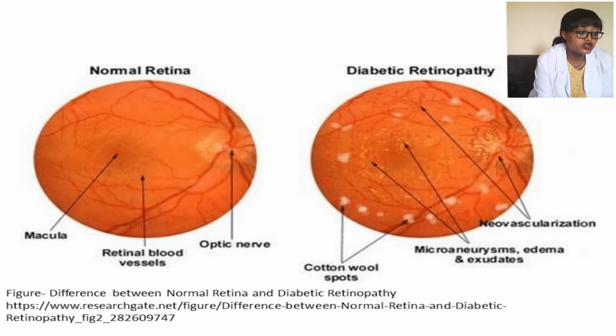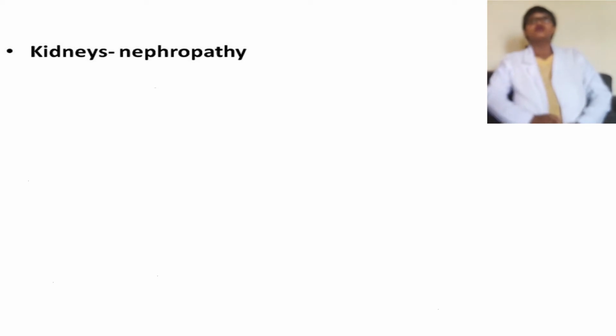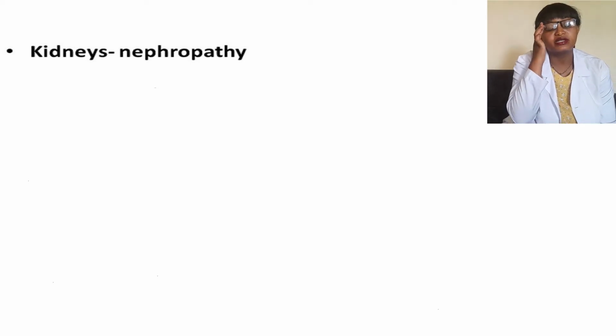This is a picture showing the comparison between a normal retina and diabetic retinopathy. As you can see, there are cotton wool spots as a result of ischemia, hemorrhage, microaneurysms, as well as new vessel formation or neovascularization. The other organs to be affected by diabetes are the kidneys.